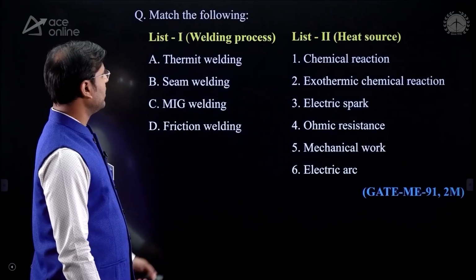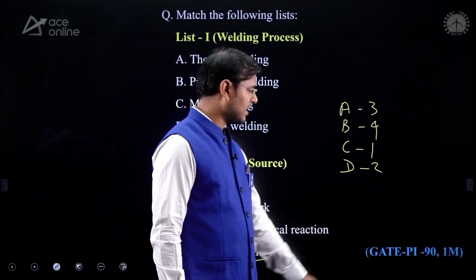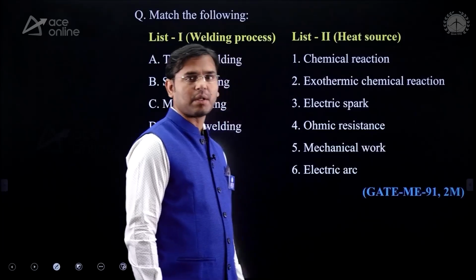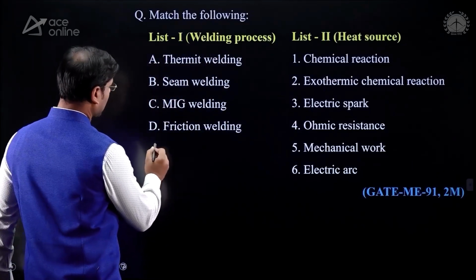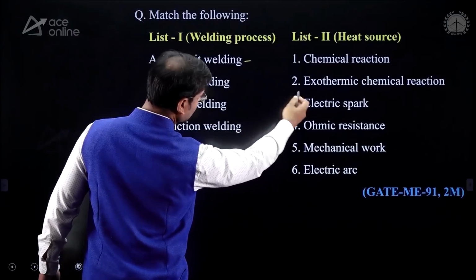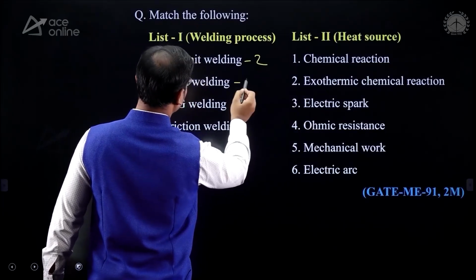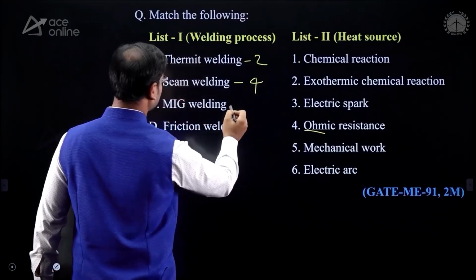See, next question, welding process and heat source. The same type of question you can see, this question was asked in PI 90 and the same type of question was asked for mechanical 91. Thermit welding: again I am writing here, A, that is exothermic chemical reaction, 2. Then seam welding means resistance seam welding, then it is ohmic resistance.